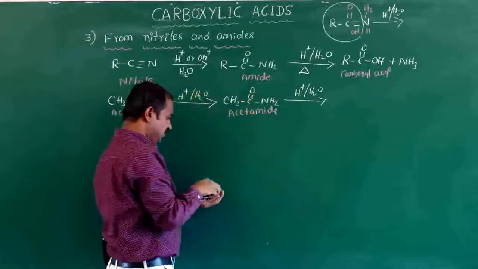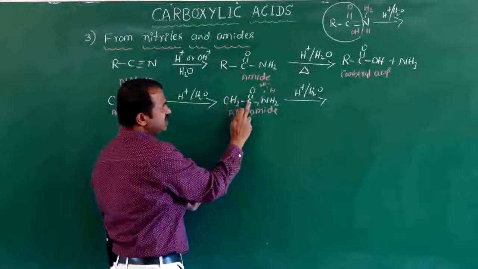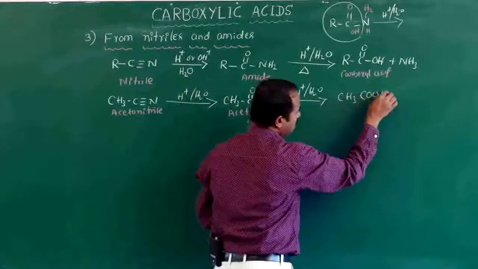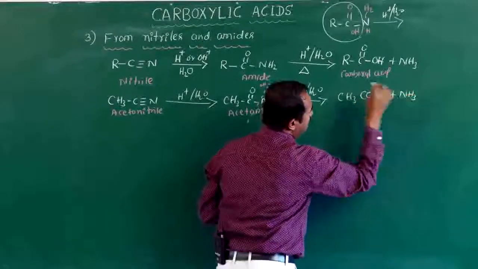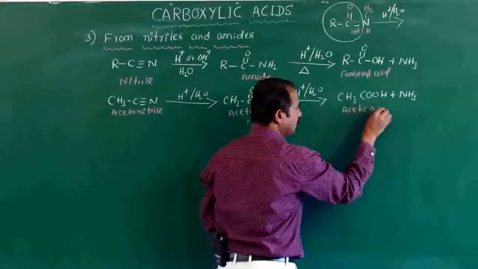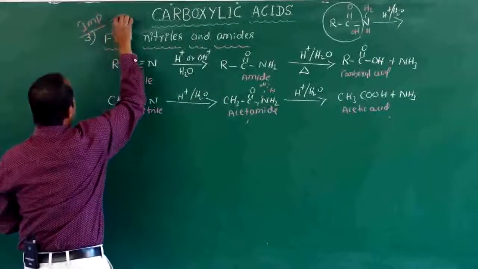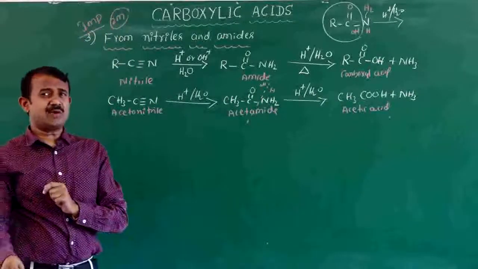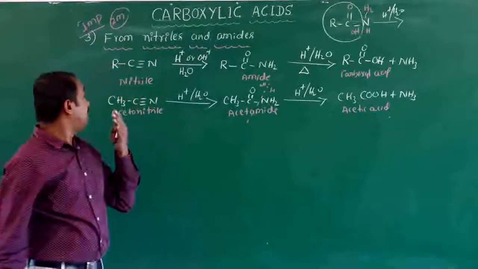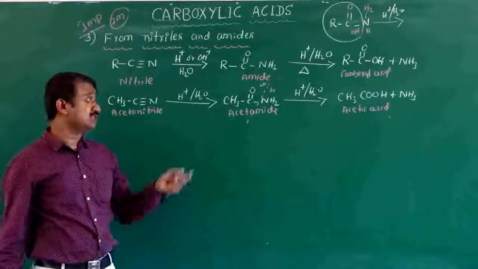For further hydrolysis you take HOH, and you get CH3COOH, acetic acid, and released ammonia. The name is acetic acid. This is an important reaction: how to prepare carboxylic acid from nitrile. When acetonitrile or nitrile undergoes hydrolysis, you have to write the equation like this.